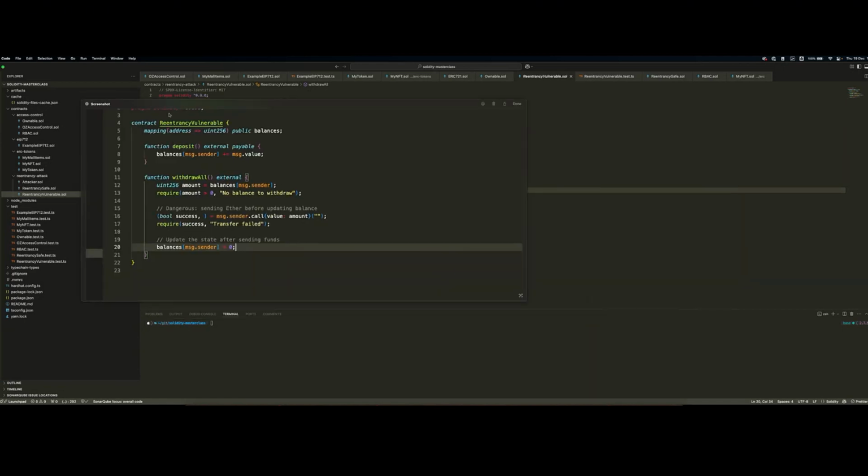Let's imagine this scenario, basically. So let me get my pen. Okay, let's imagine a depositor calls the withdraw function. Checks pass, he's deposited, and then the tokens are transferred back to him. Now, imagine a case where the receiver is actually a smart contract. So the receiver is able, upon receiving the native currency, in this case Ether or VET, to then call the withdraw function again before the balance is updated.